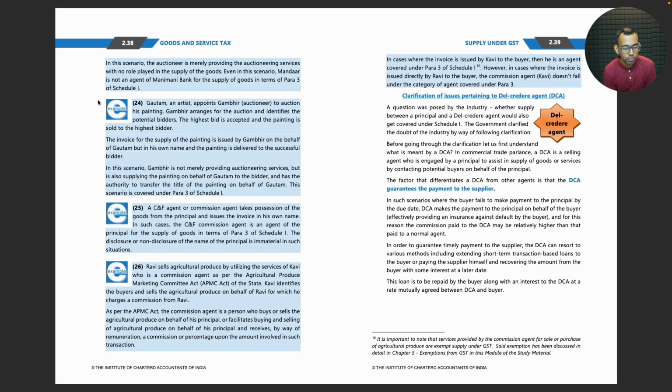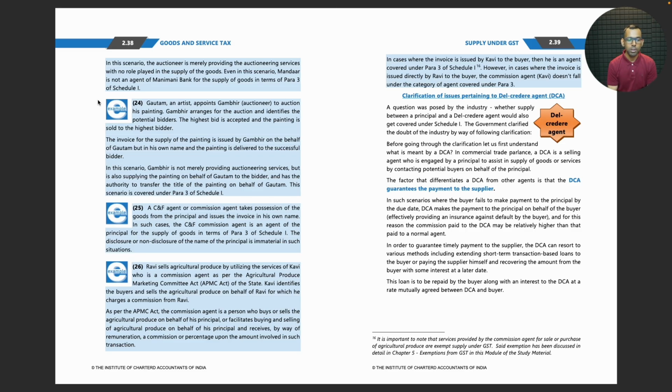Invoice for the supply of the painting is issued by Gambhir on behalf of Gautam but in his own name, and the painting is delivered to the successful bidder. In this scenario, Gambhir is not merely providing auctioneering services but is also supplying the painting on behalf of Gautam to the bidder and has the authority to transfer the title of the painting on behalf of Gautam. This scenario is covered under para 3 of schedule 1.